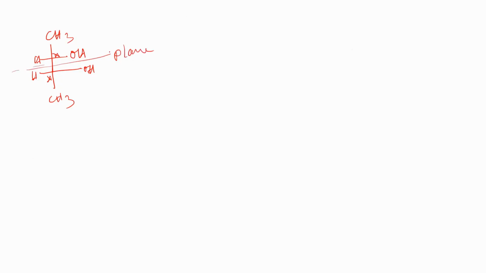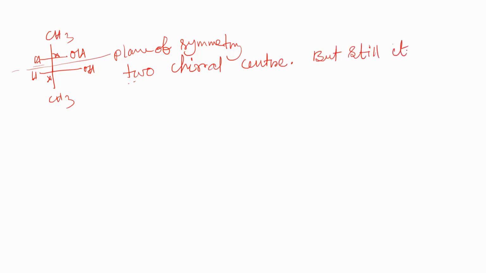If you pass a plane this way, you can see two equal halves of this molecule. So this is the plane of symmetry. Although the molecule has two chiral centers, still it is achiral. Okay. So in this class today, thank you.